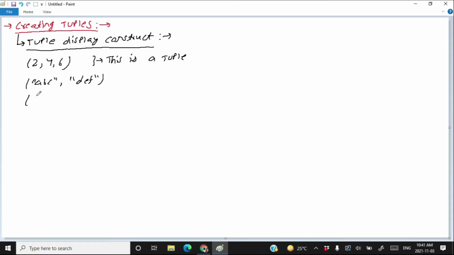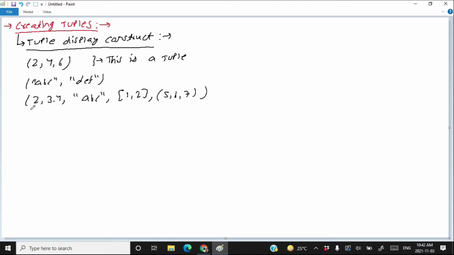Similar to a list, a tuple can have heterogeneous values. One element can be a whole number, another a fractional number, the third a string, the fourth a list, and the fifth a tuple. This is a perfect tuple, similar to a list. The only difference is that you cannot change a particular element of a tuple.